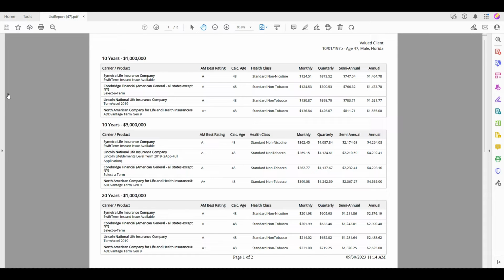You'll notice that it's organized by length of term first, and then face amount. And it includes all modal premiums: monthly, quarterly, semi-annual, and annual. We recommend this is something that you save to your computer, attach to an email, and send to your client so that you have a record of what you sent.